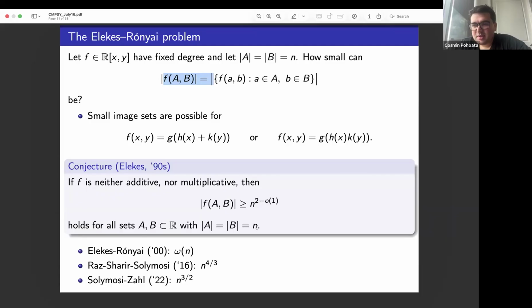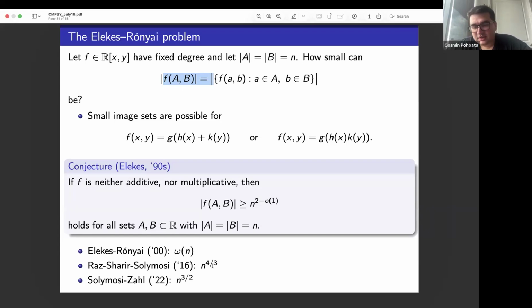This is a problem that's at the intersection of additive combinatorics and incidence geometry. Various particular cases of this question have to do with distinct distances problems. It's not quite far from the previous topic in some sense. It's called the Elekes-Ronyai problem because Elekes and Ronyai proved first that if f doesn't have these forms, then the size of the image set grows superlinearly in n. Then this has been improved.